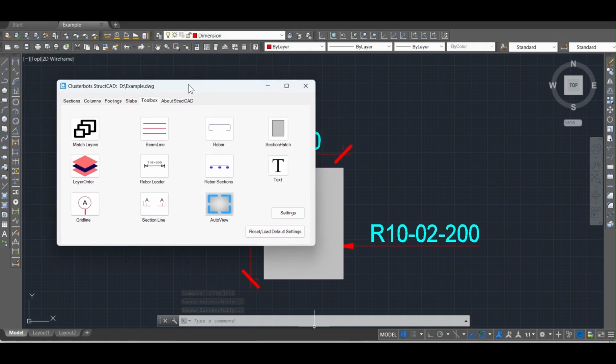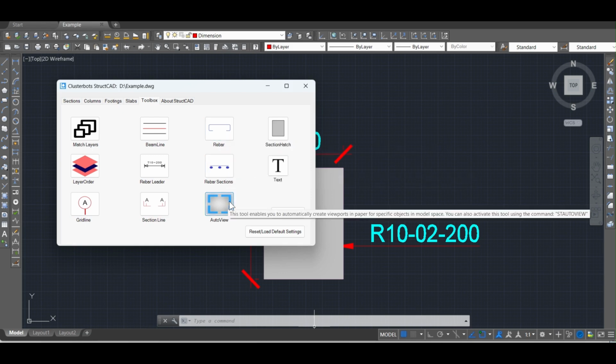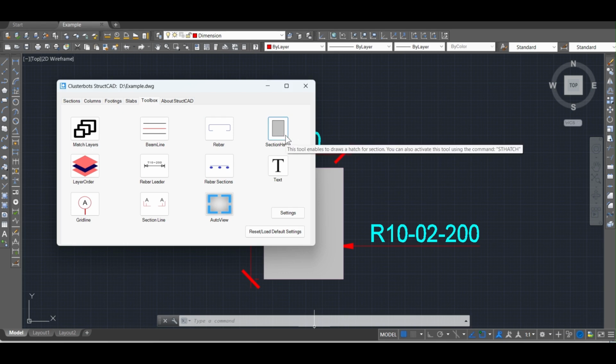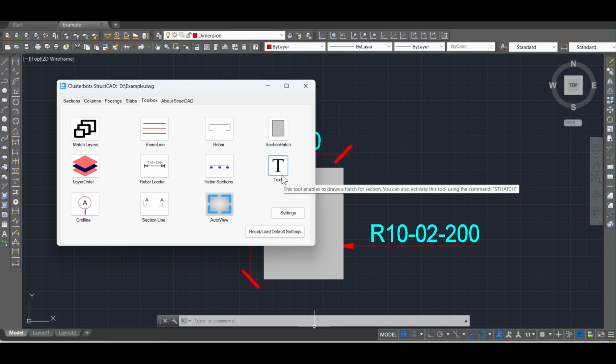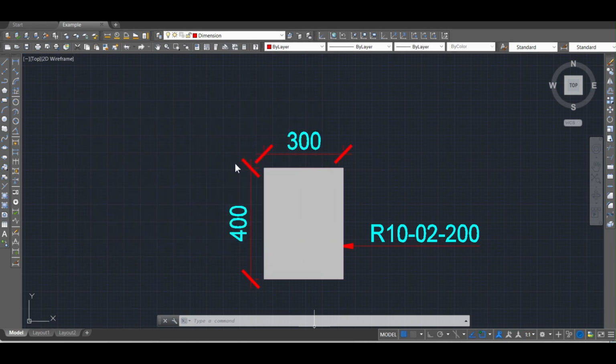StructCAD offers a number of tools, such as match layers to move objects from one layer to another, layer order to change the drawing order of objects, grid line to draw grid lines, beam line to draw lines for beams on layouts, rebar leader to label the number and extent of reinforcement on layouts, section line to create section symbols, rebar to draw reinforcement lines, rebar sections to draw cross-sections through rebars, auto view to create paper space viewports, a section hatch tool for creating hatched sections for columns, and a text tool for creating text labels.